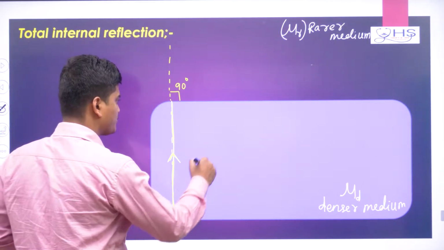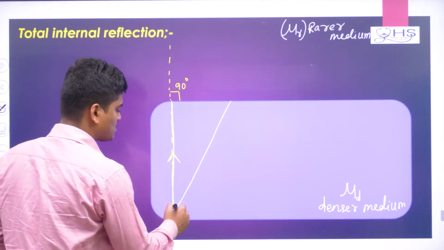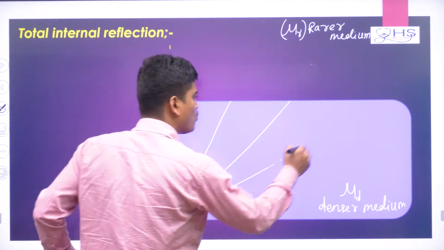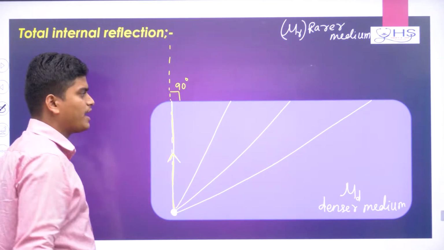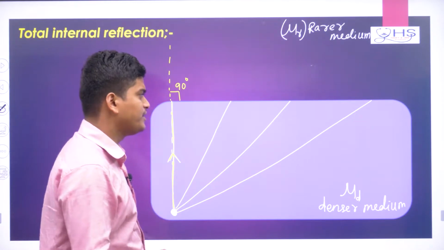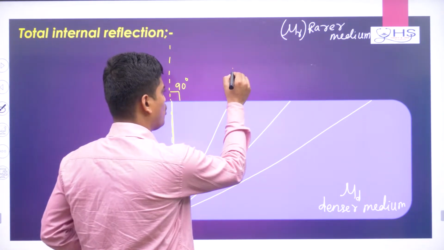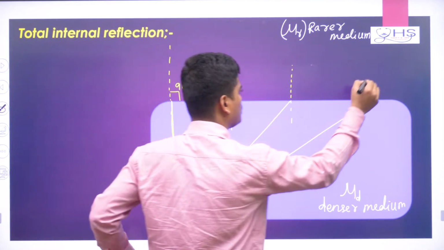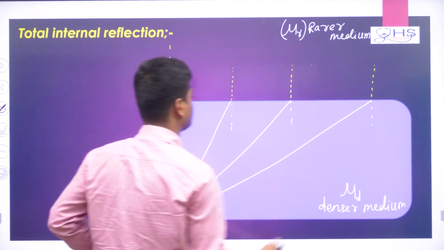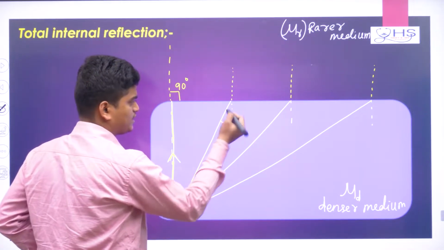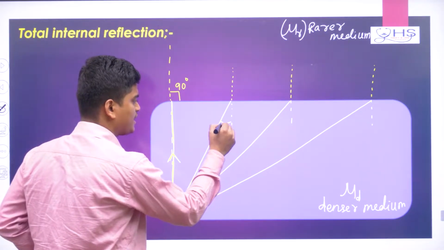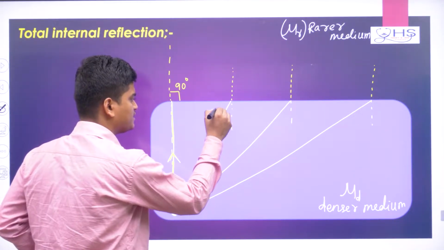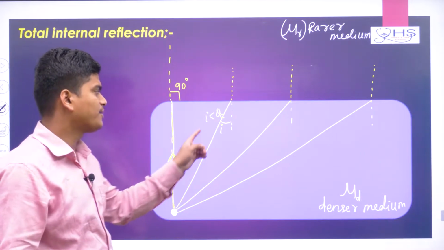Now take another ray, and one more ray like this. In all these rays the angles of incidence are different. Suppose the angle of incidence is i, and this i is less than theta c.